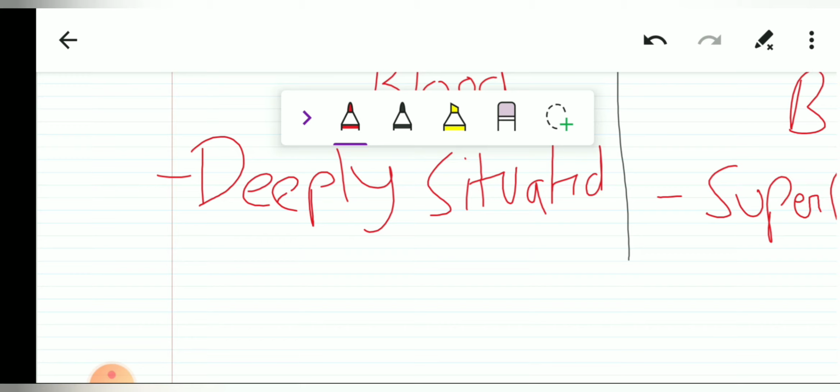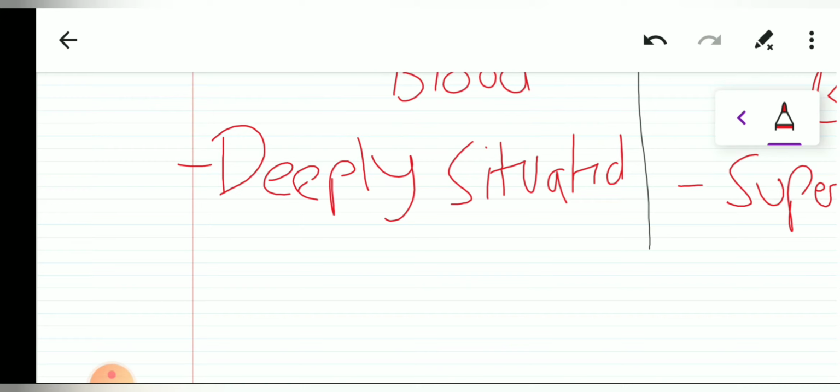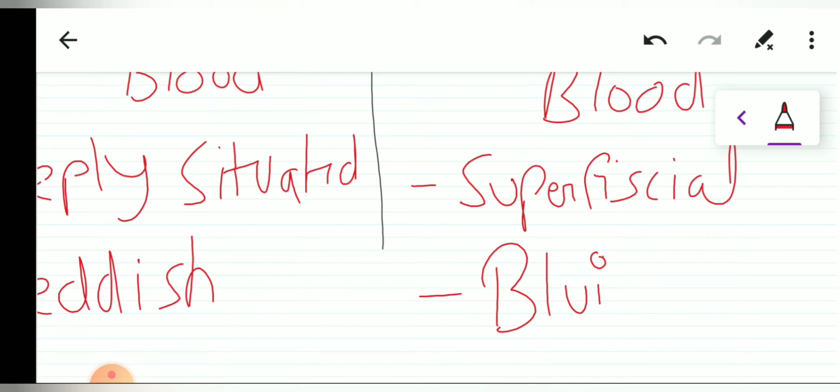Now, what might be the color of the arteries? I am talking about the color of the vessel itself. Whether it is an artery or a vein, the color of the blood will always remain red, but the color of the vessel might vary. Arteries are generally reddish in color, but the veins are bluish in color. The blood always remains red. That is a fact.